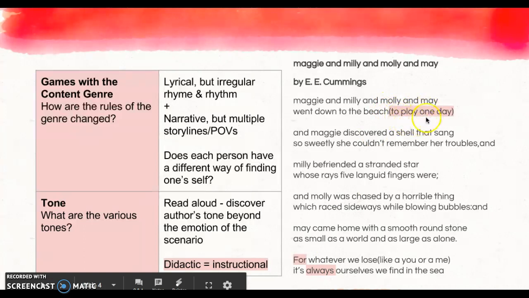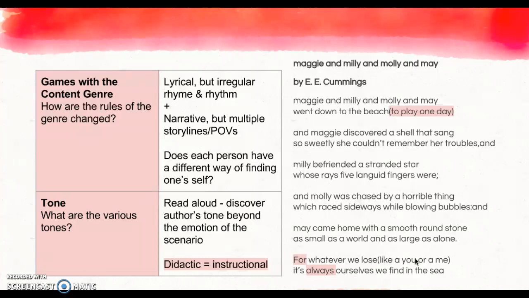And then "to play one day," that clarification, and then even down here we see another clarification. That just sounds a little bit more like you're trying to teach them a lesson or explain something in an instructional way.